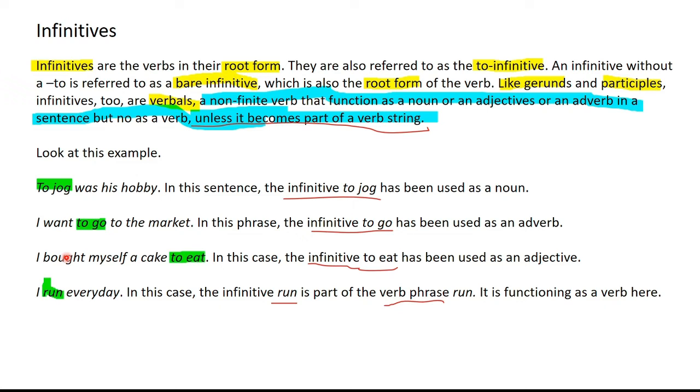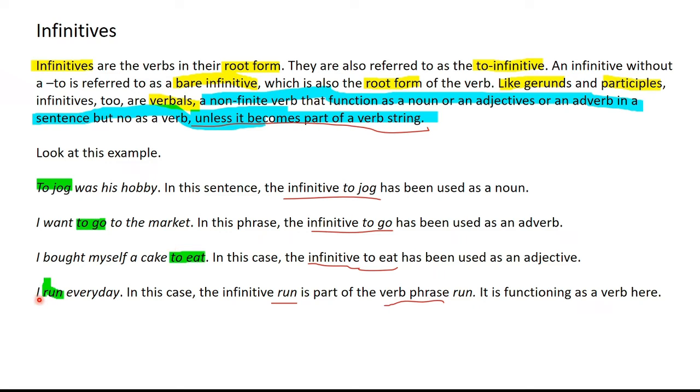I bought myself a cake to eat. In this example, the cake to eat, this infinitive phrase is modifying the noun a cake. Therefore, it is functioning as an adjective. See, in all these examples, infinitives are not functioning as the main verbs in the sentence.